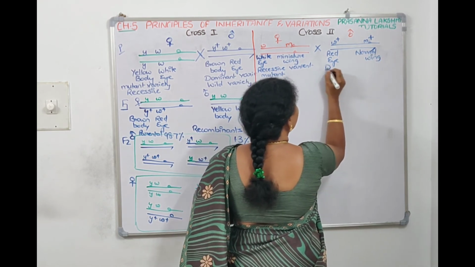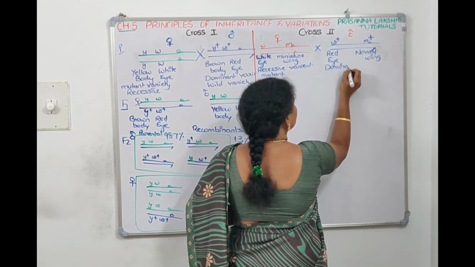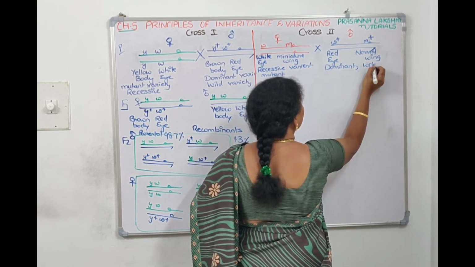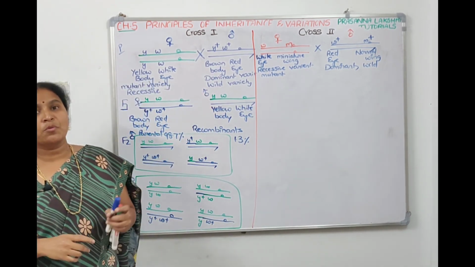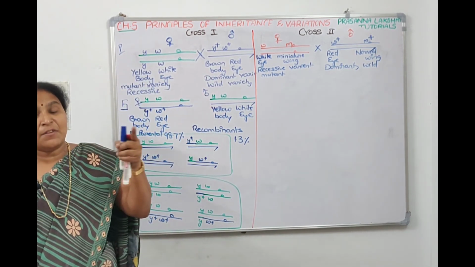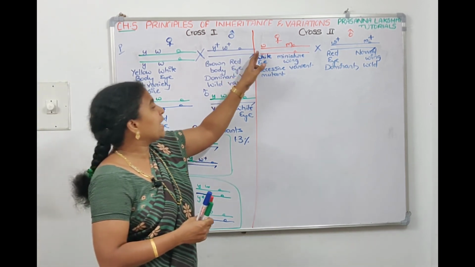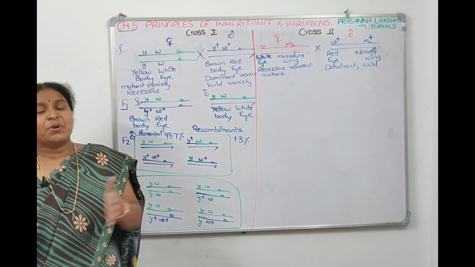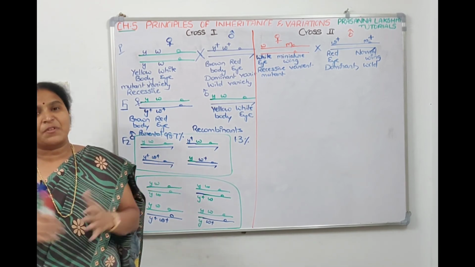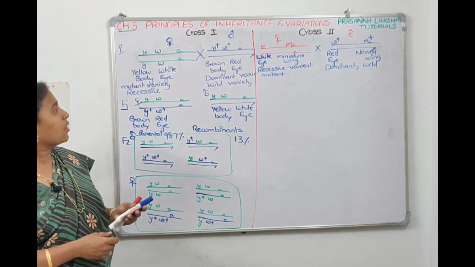So this is dominant or wild type. When he has done a cross between two genes which are present on the same chromosome, but see the difference, they are present far away from each other. One is at this end, the other one is at that end. That means the strength between them is less because they are far away from each other. So if you do a cross like that, what happens?